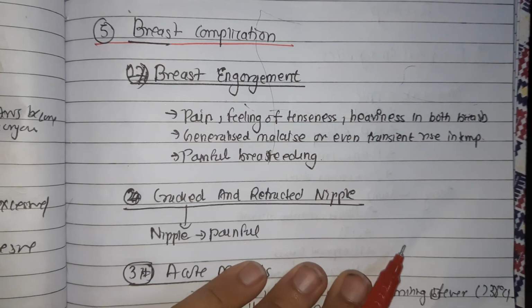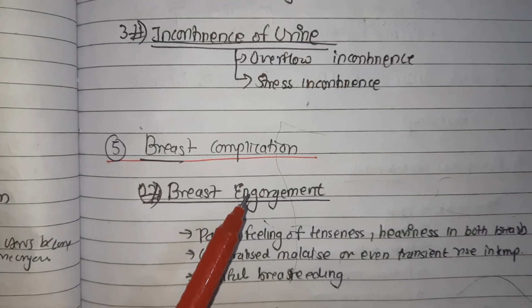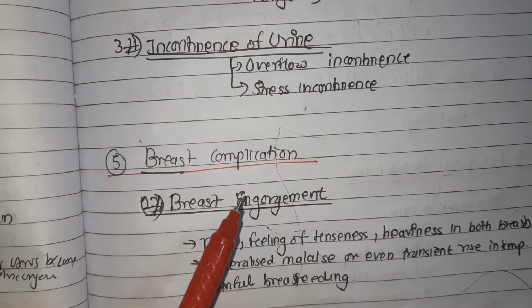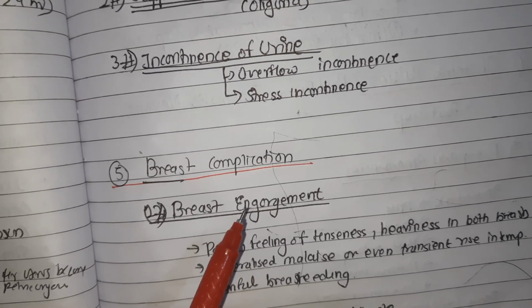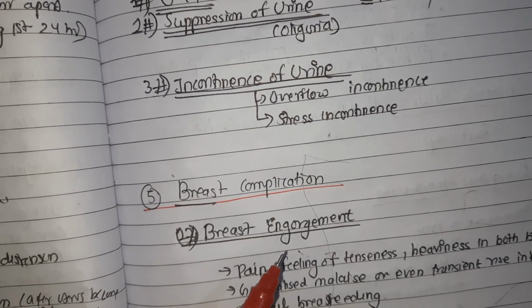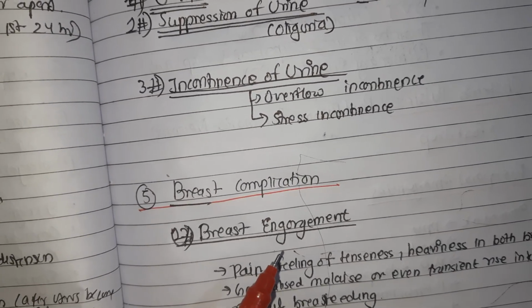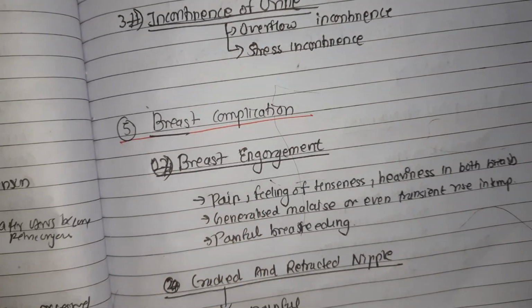Next, we have the breast complications. The common breast complications in puerperium are breast engorgement, cracked or retracted nipple leading to difficulty in breastfeeding, mastitis and breast abscess. The next one is lactation failure. Four different causes, four different complications in the puerperium. Breast engorgement and infection are responsible for puerperal pyrexia.